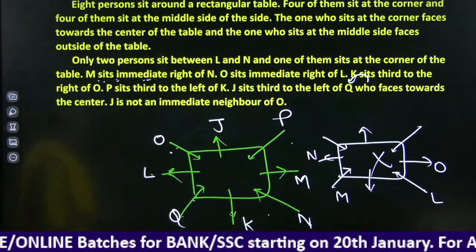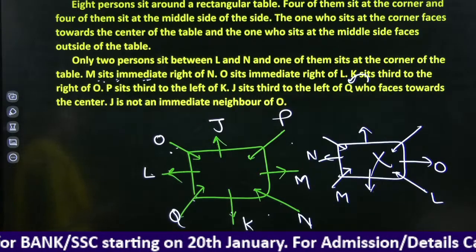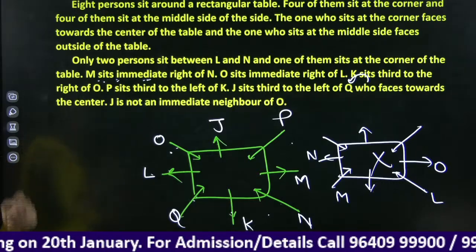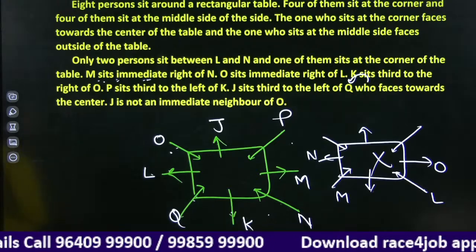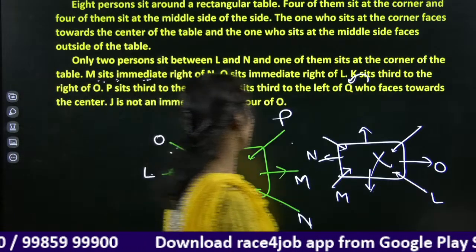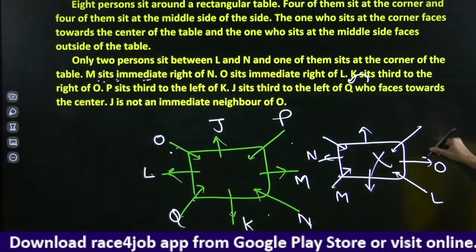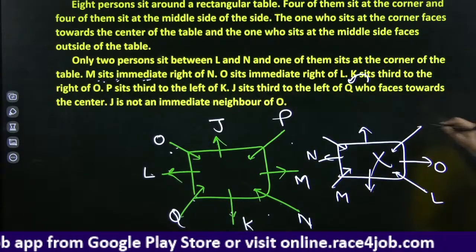Right, J is not an immediate neighbor of O, it is mentioned. Okay, look at here, K, O is facing away from the center.